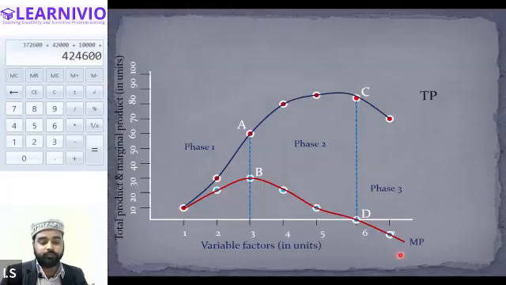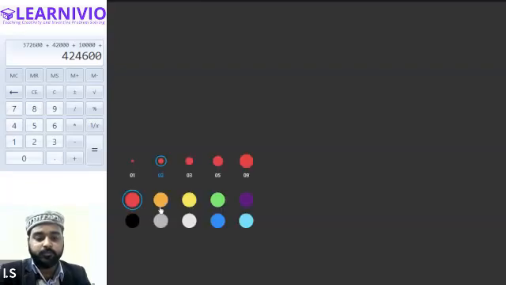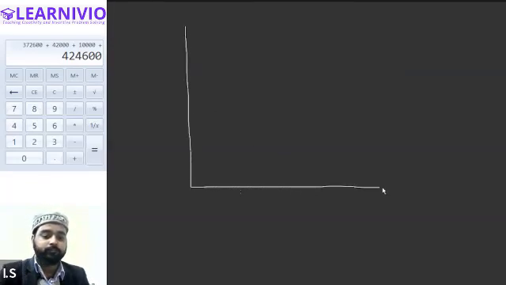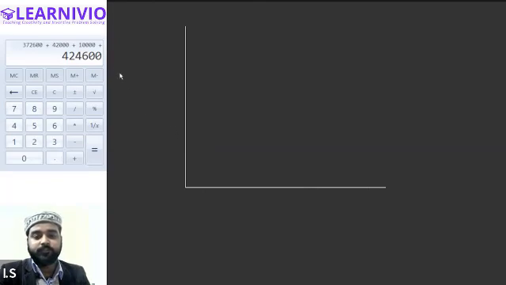Yes, sir. Okay. Sorry, let me explain this one more time, just a minute, because this is an important concept and this must be clear to you. Let me draw the diagram for you once more. So how many axes do we have on the diagram? We have two axes, the x-axis and the y-axis.